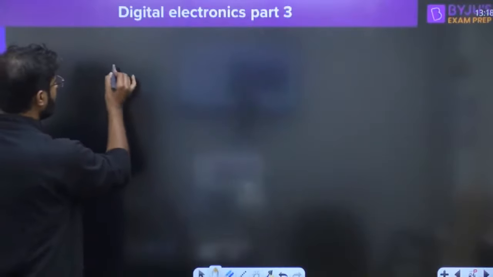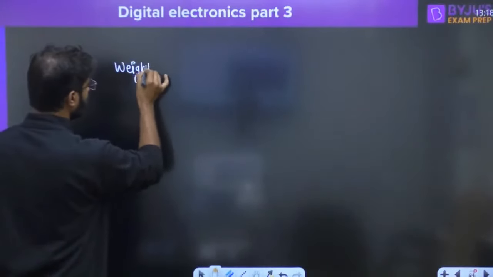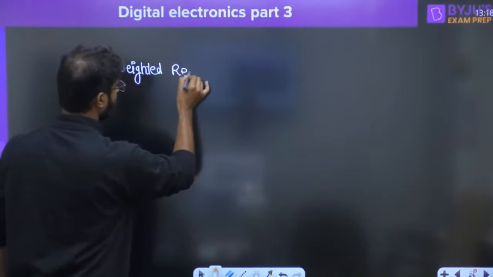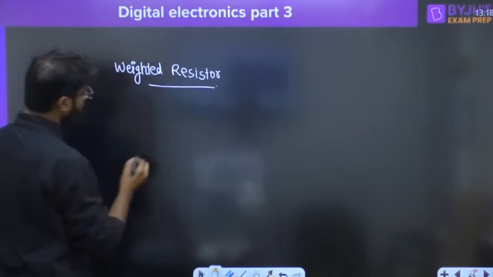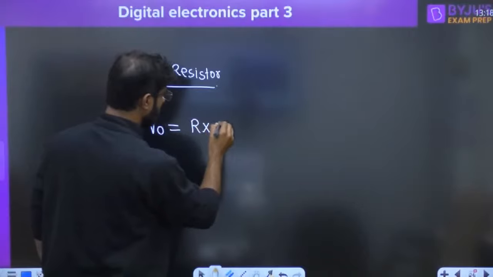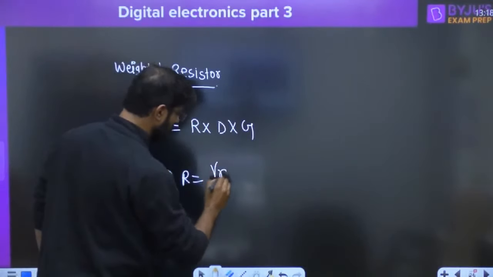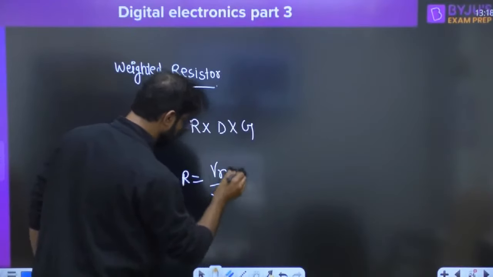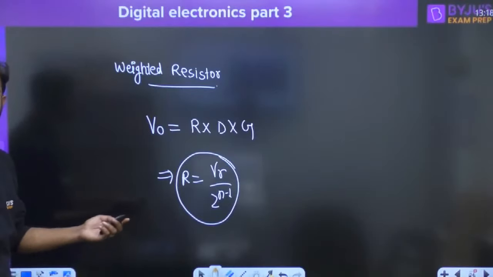Now, already we have discussed when weighted resistor is given, the analog output is R into D into G, and R is VR upon 2 raised to power N. With N, you have to use minus 1 for the weighted resistor type, right? Good afternoon, Monica.